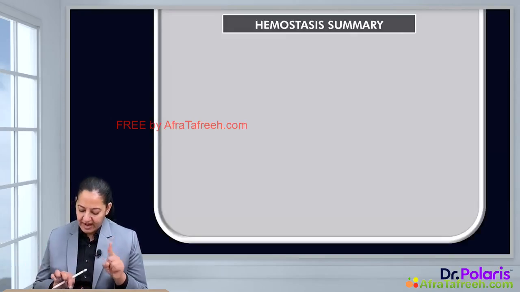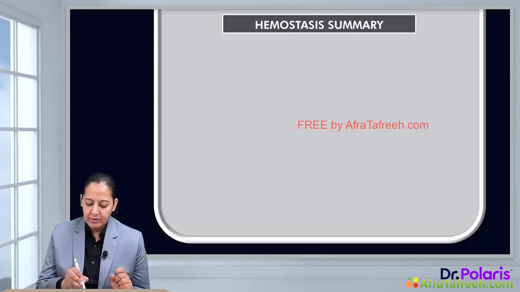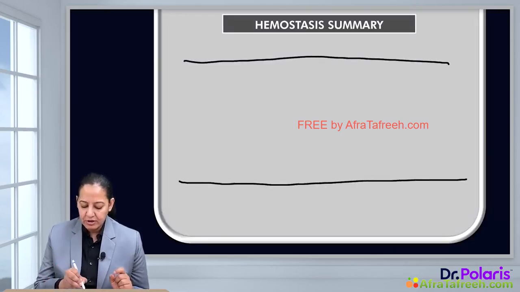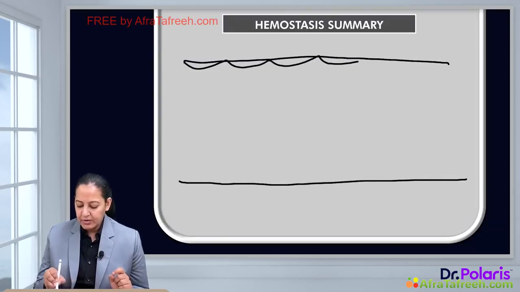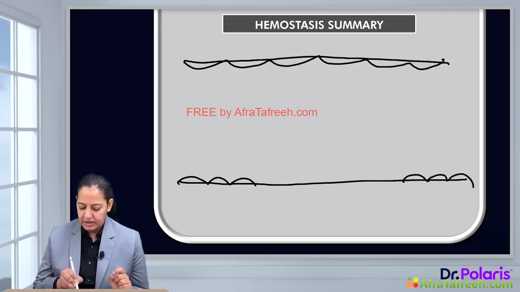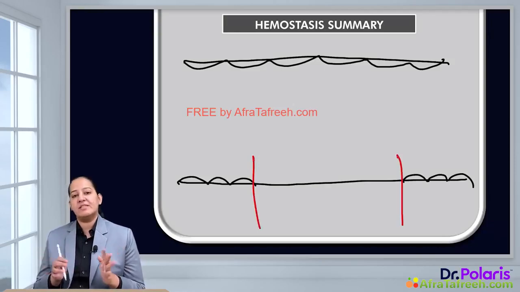I would like to draw a diagram here. In this diagram, you can see I am drawing a blood vessel. So this is the subendothelial tissue. This is the endothelial lining. You can appreciate the endothelial lining is continuous, and in this portion it is discontinuous. So this is the site of the injury. This is the portion having the site of injury.